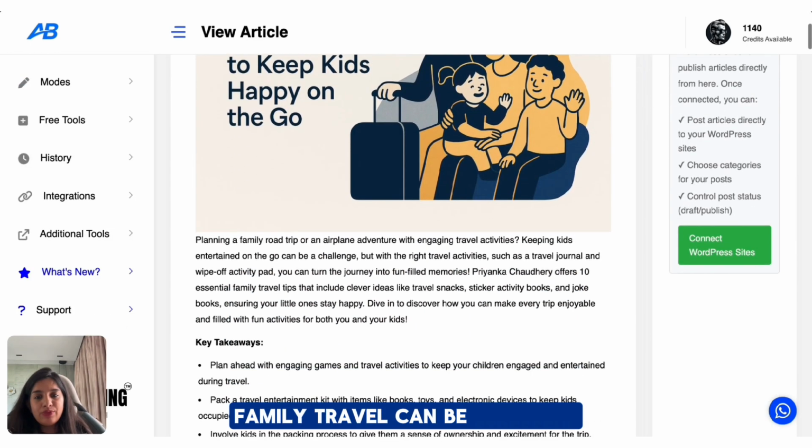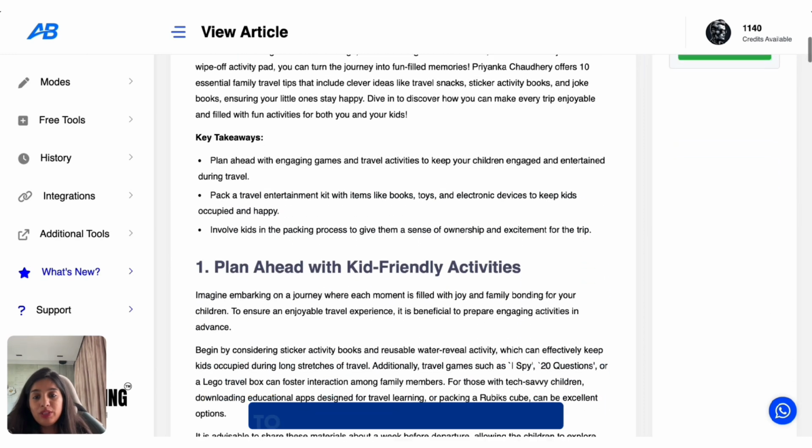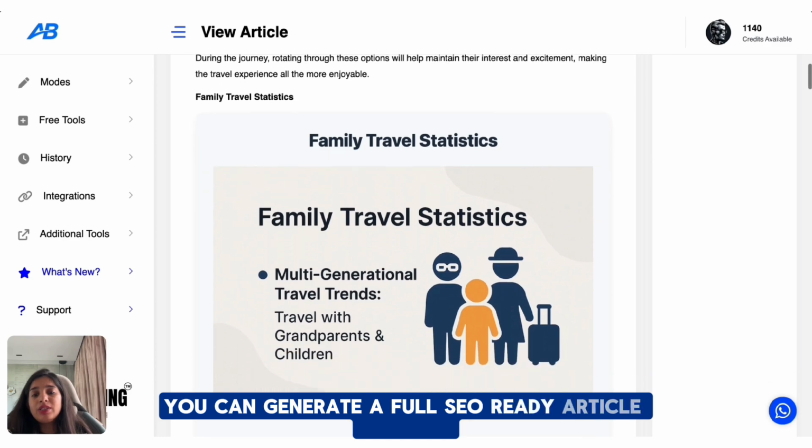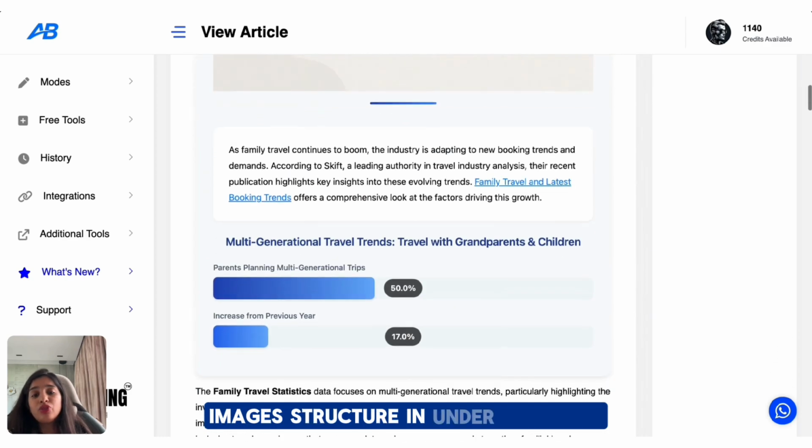Family travel can be stressful, but blogging about it doesn't have to be. With autoblogging.ai, you can generate a full SEO ready article with tips, images, and structure in under 3 minutes.